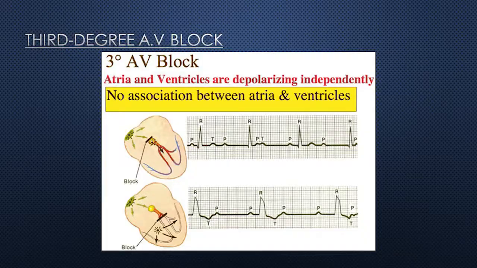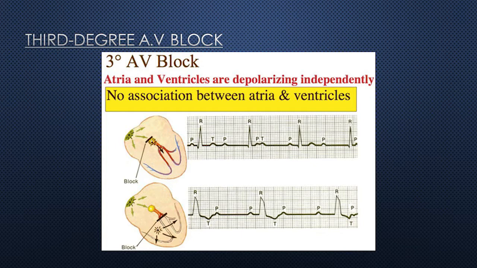Now we can move to the next AV block, that's third degree AV block. See the diagram of third degree AV block. Atria and ventricles are depolarizing independently. No association between the atria and ventricles. You can see in this diagram, no association between the atria and ventricles. Both are depolarizing independently. That's the third degree AV block.